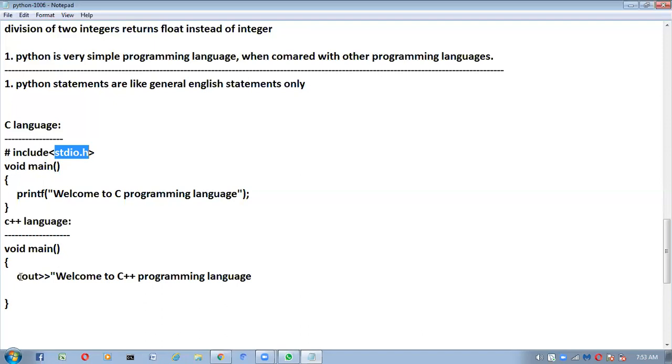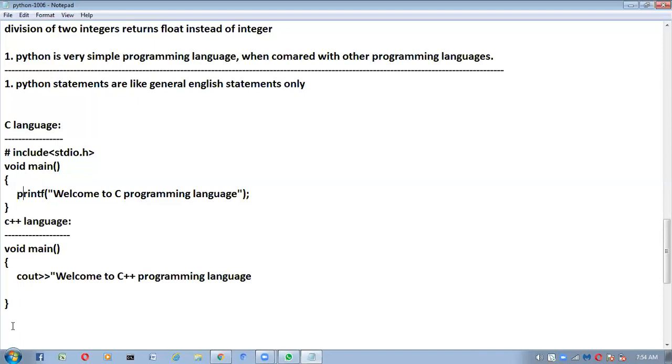Same way in C++, to display anything, we have to use the cout function. To read the data from the keyboard, we have to use the cin function. In C language, to print anything we have to use the printf function, and to read the data from the keyboard, we have to use the scanf function. Those printf and scanf functions are available inside this stdio.h package. First we have to include that package in our program, then only we can access the printf and scanf functions.